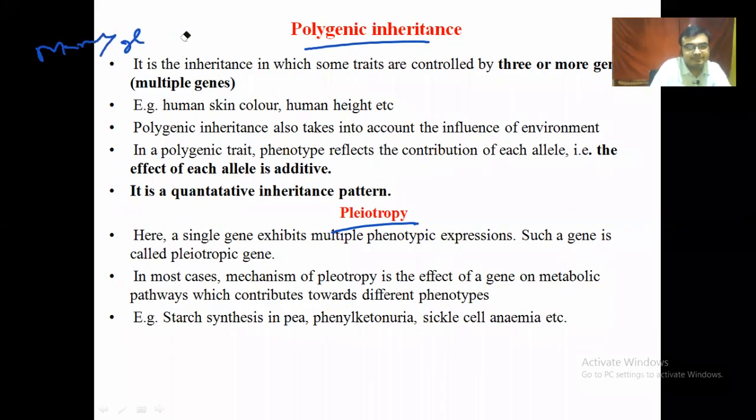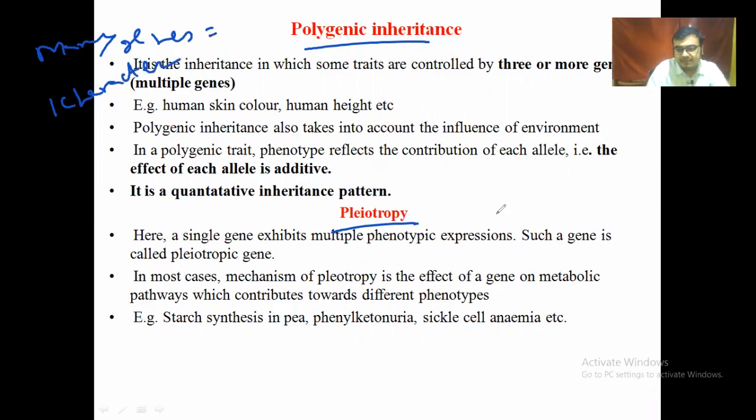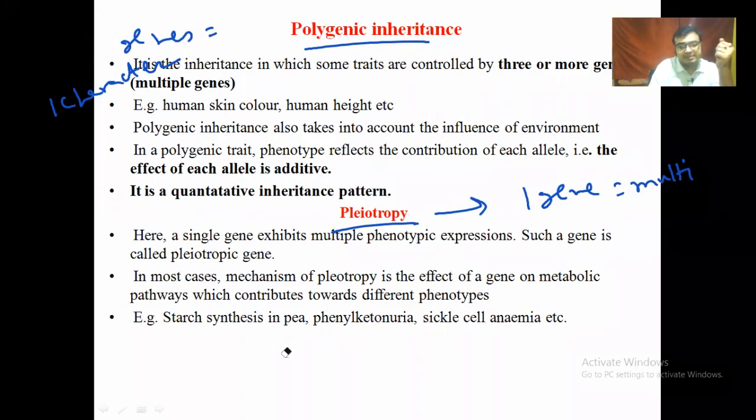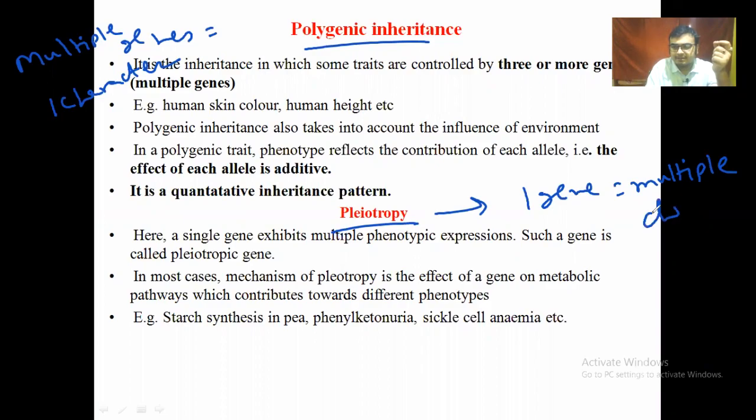Many genes control one character, or in these cases one gene, due to mutation, controls multiple characters. In this case you can easily write multiple genes, multiple characters.